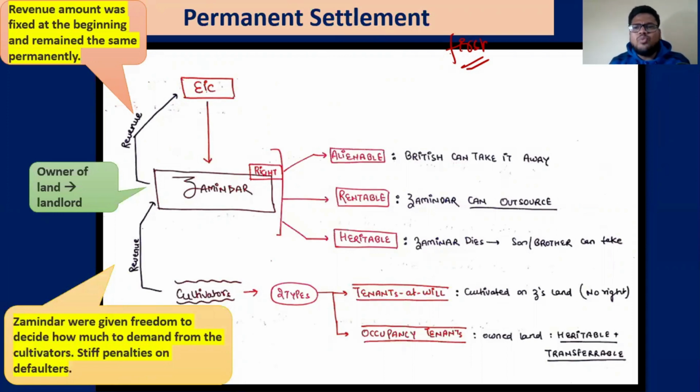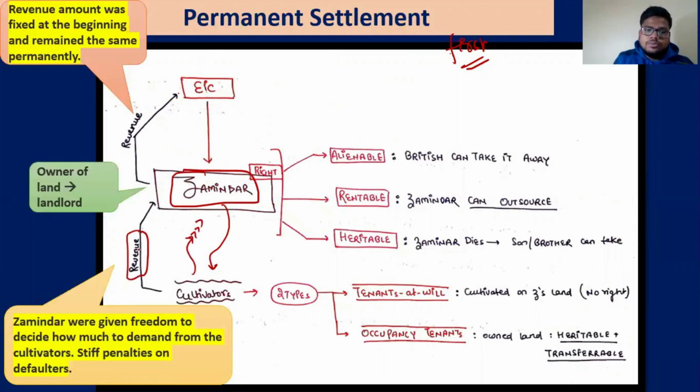Now the EIC does not want to get too much into connection with the people. Why? To reduce the cost of revenue collection. They wanted to make an ally who can extract the revenue from their side. So the EIC gave the rights to the zamindars to collect the revenue from the cultivator. The cultivator will give the revenue to the zamindars.